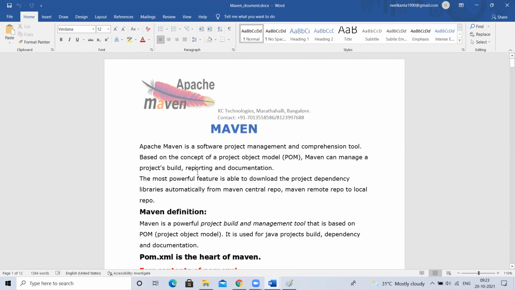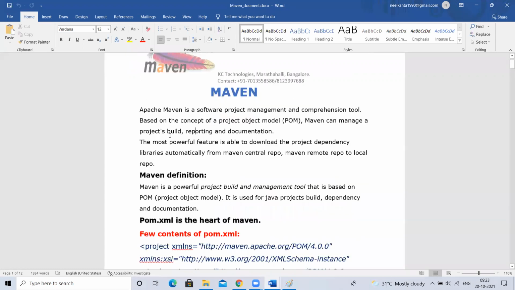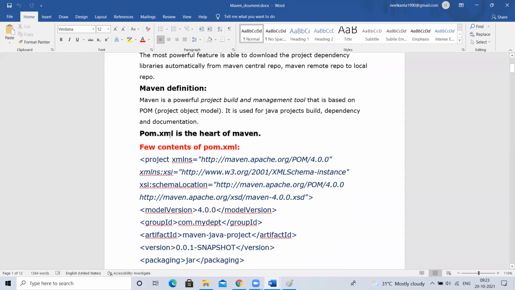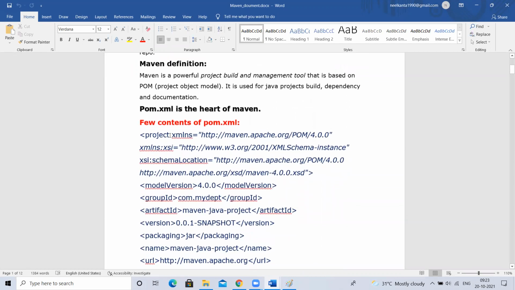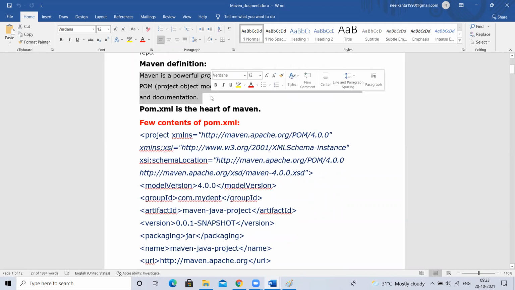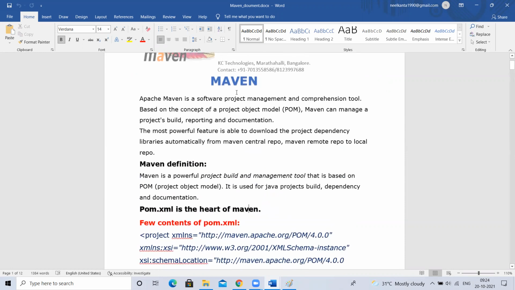Open source means you can use it for free, and they give their source code also. If you want to do enhancements, you can do them if you are aware of that programming. Maven is developed using Java language. So to work with Maven, you need to have Java installed.